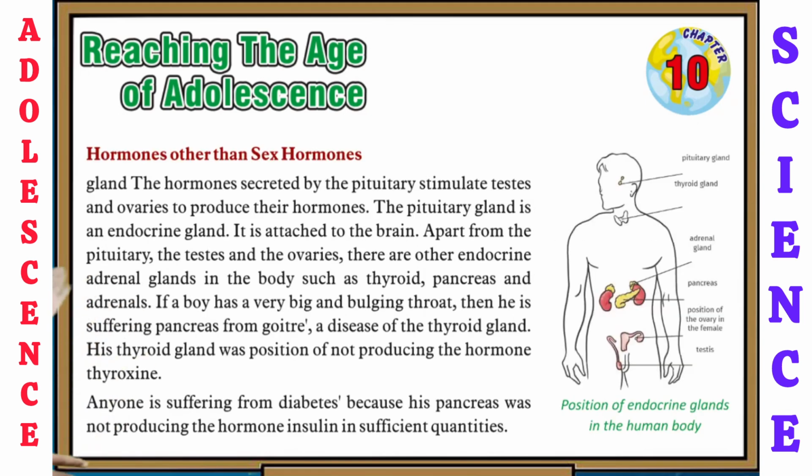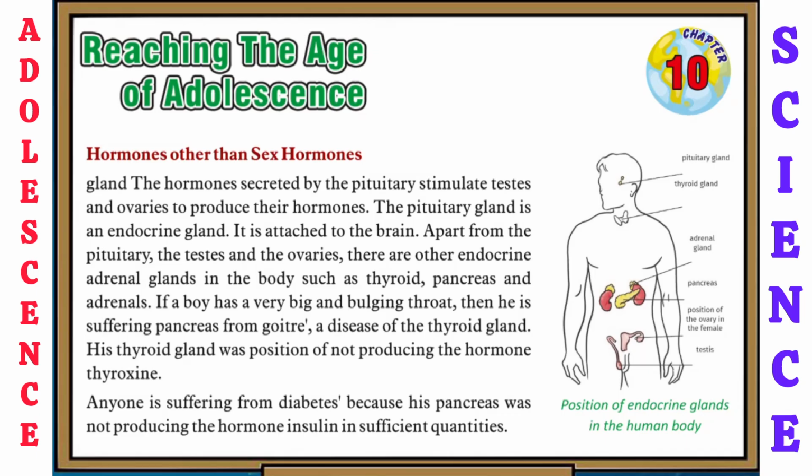So now let's see the next topic, that is hormones other than sex hormones. The hormones secreted by the pituitary gland stimulate the testes and ovaries to produce their hormones. The pituitary gland is an endocrine gland. It is attached to the brain.